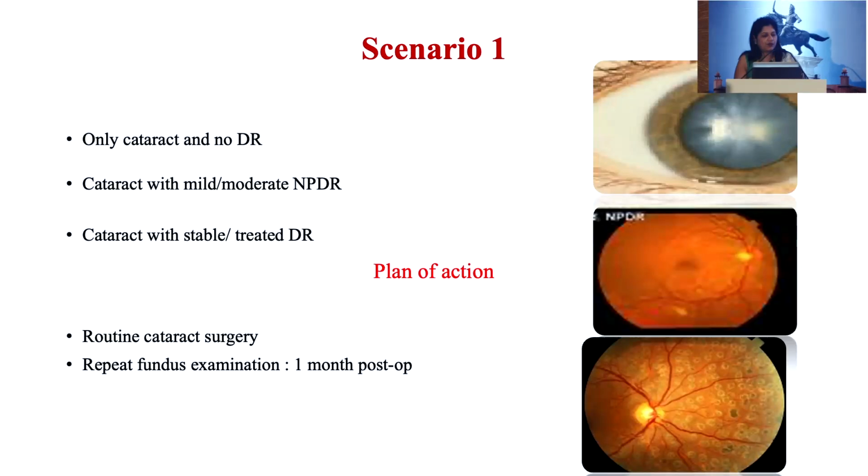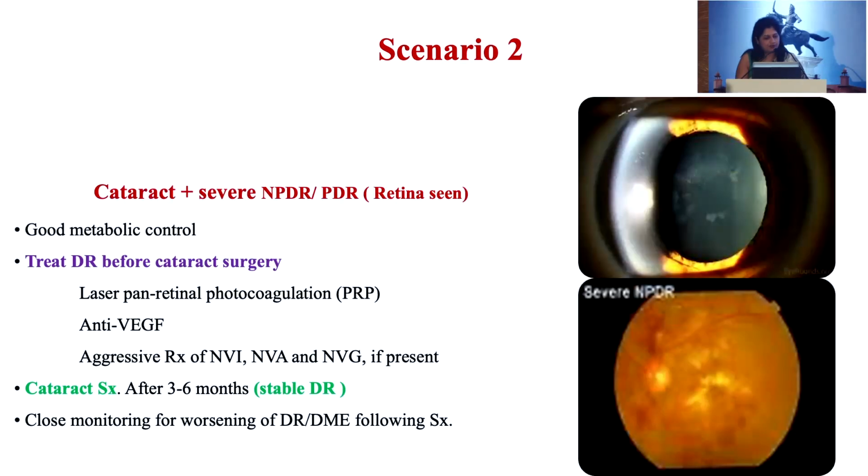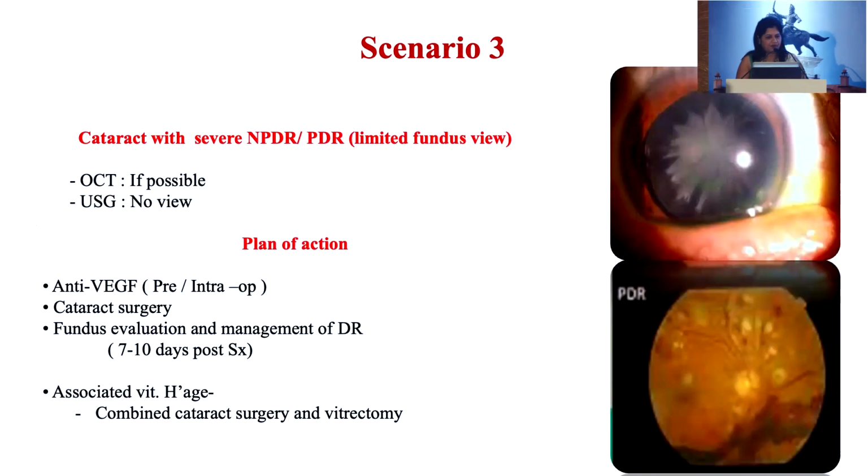In case scenario one, if there is only cataract, no diabetic retinopathy, or mild to moderate retinopathy with stable or treated diabetic retinopathy, we can go with the routine cataract surgery and repeat fundus evaluation post-op. In case 2, if there is a patient with cataract and severe NPDR or early PDR and you can see the retina, then always treat the diabetic retinopathy before taking the patient for the cataract surgery.